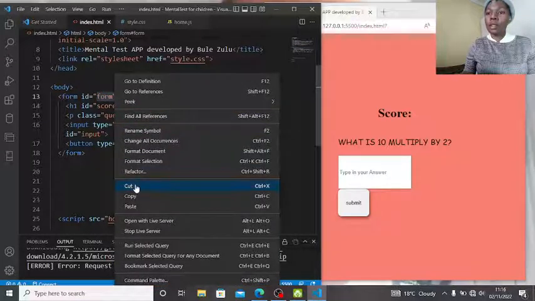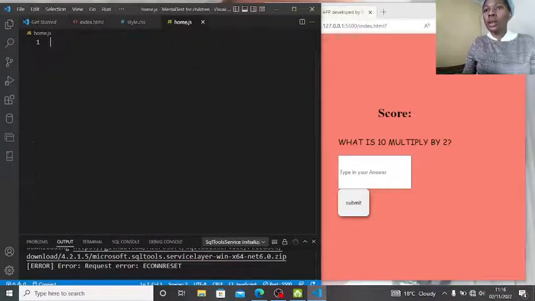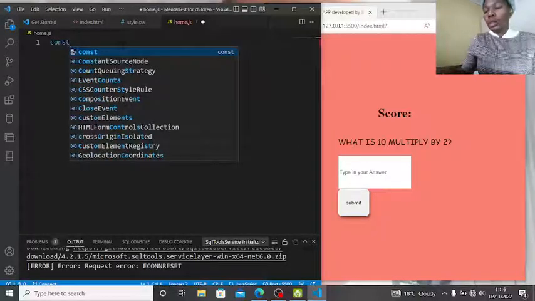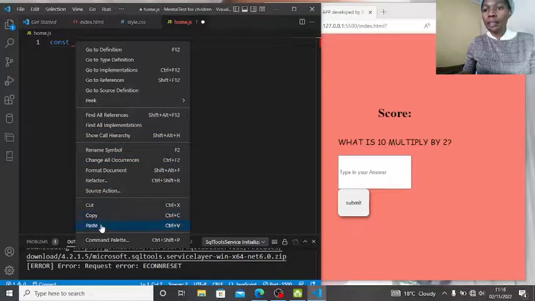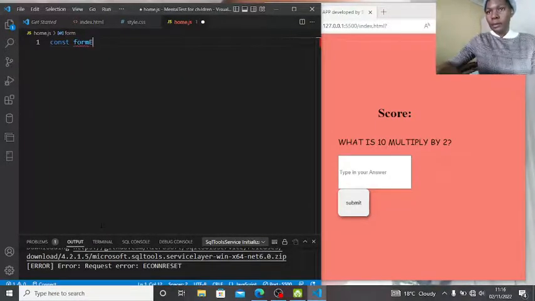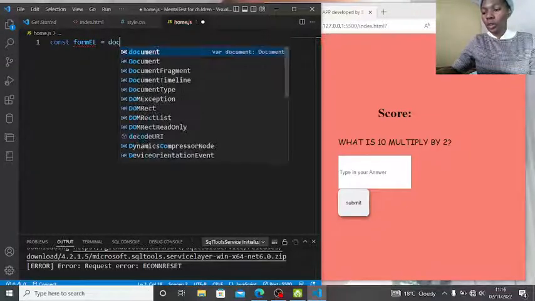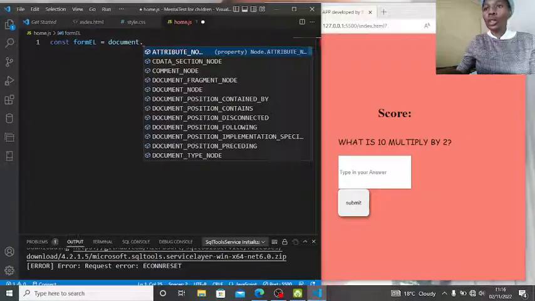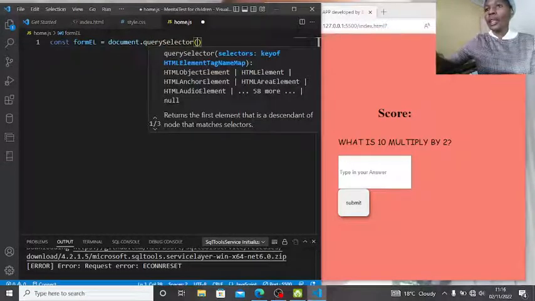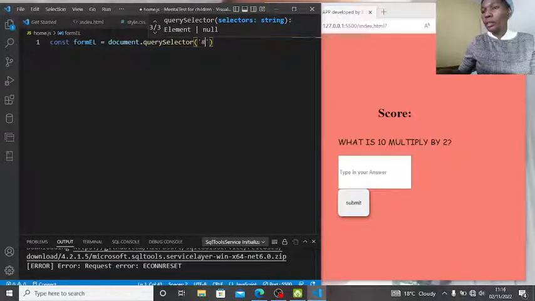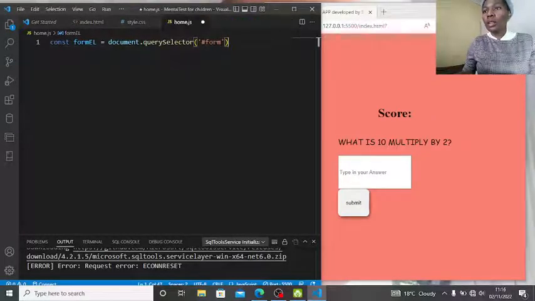Okay, so I'm going to copy this. const form element = document.querySelector. It's a hash, so I'm going to say #form. We are done with our form.